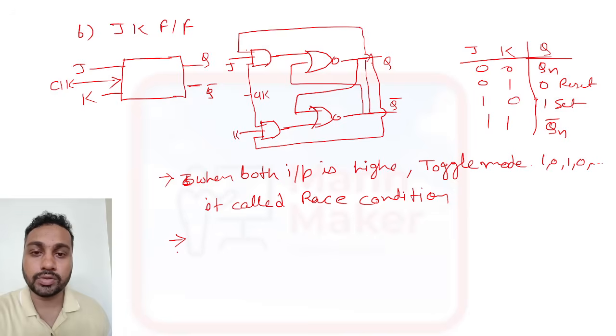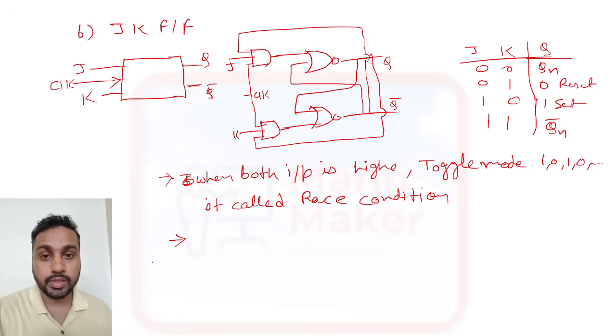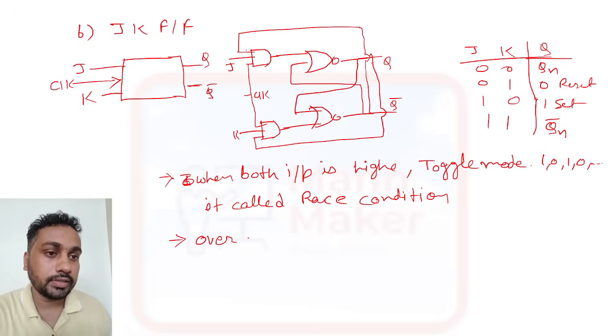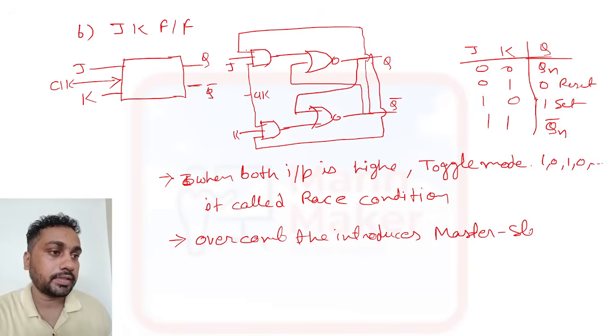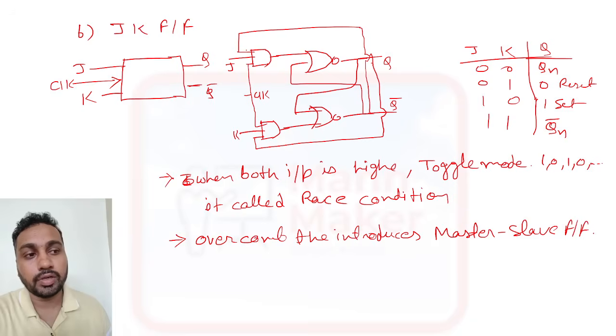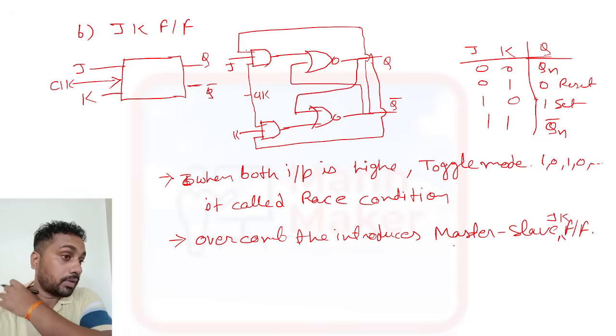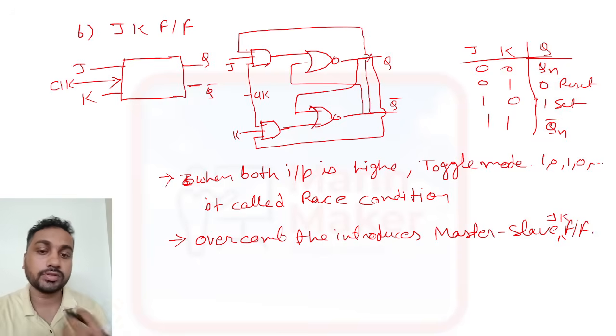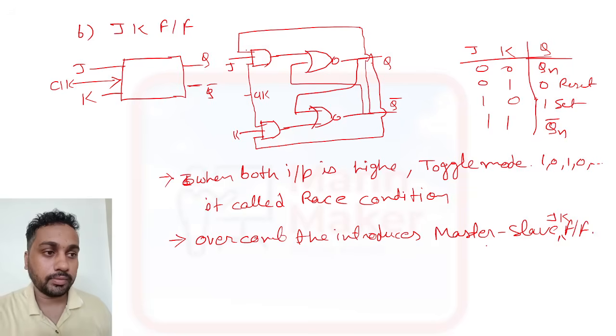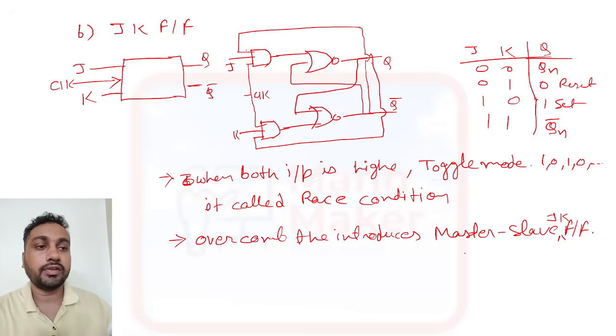Okay, just remember this type of question they will ask: in which flip flop does race condition arise? So you need to write JK flip flop. To overcome race condition, they introduced the master slave flip flop. Okay, master slave JK flip flop. They will ask a question like that also: to overcome race condition, which flip flop is used? So you need to give the answer master slave JK flip flop.